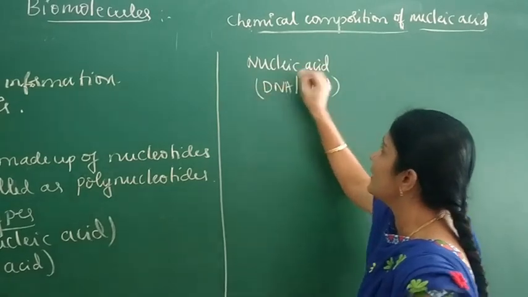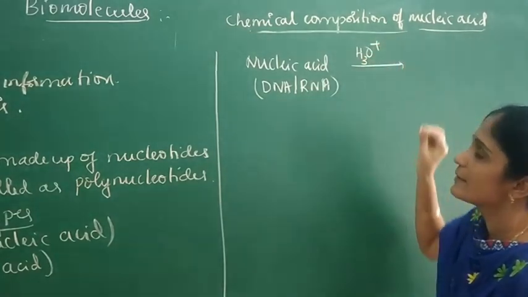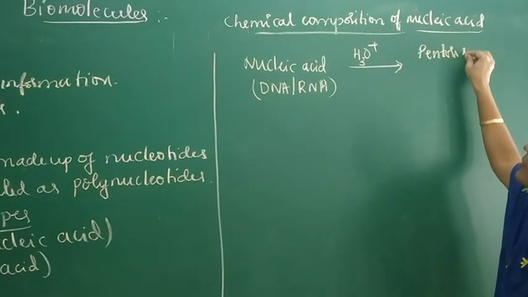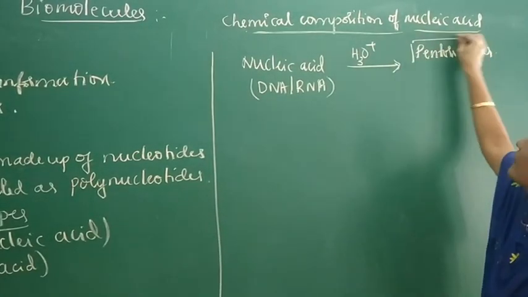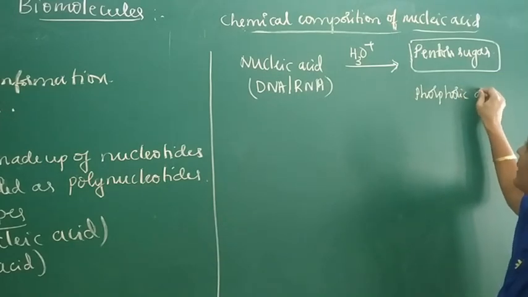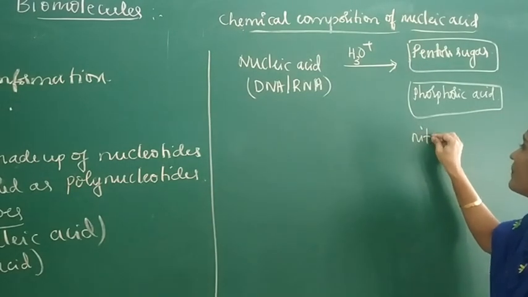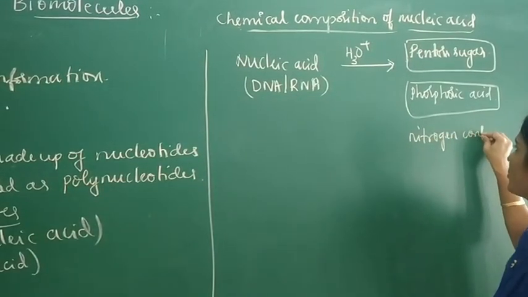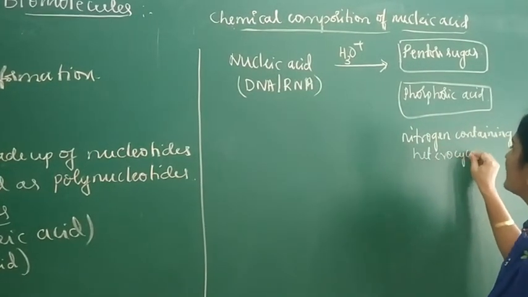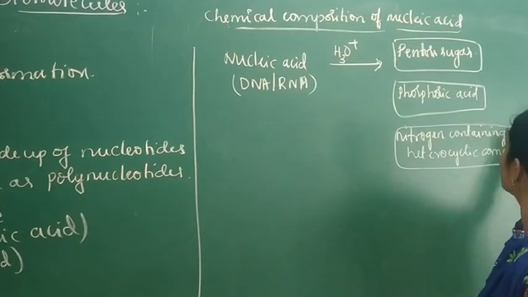When nucleic acid undergoes complete hydrolysis, we get pentose sugar, and also phosphoric acid, and also a nitrogen containing heterocyclic compound called base.